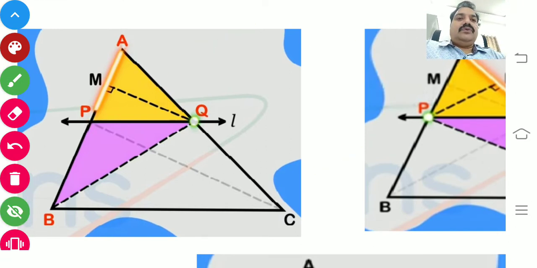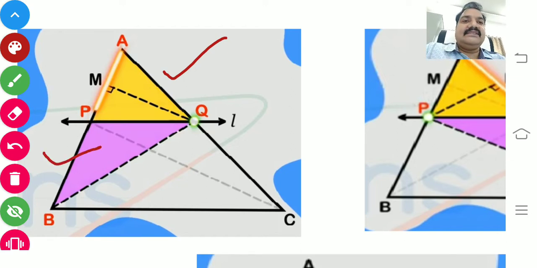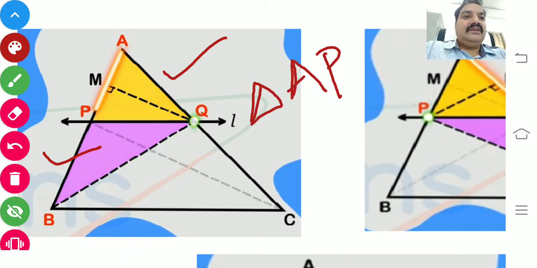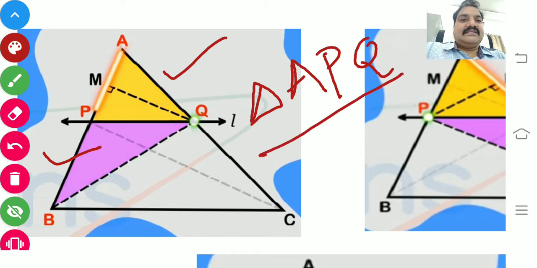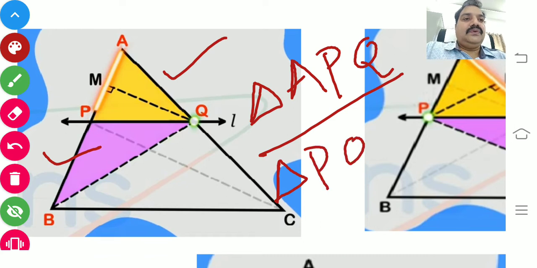You have two triangles which should be filled with colors. What are the two triangles? Triangle APQ and the next, pink color triangle, PQB. Already you know how to find the area of a triangle.